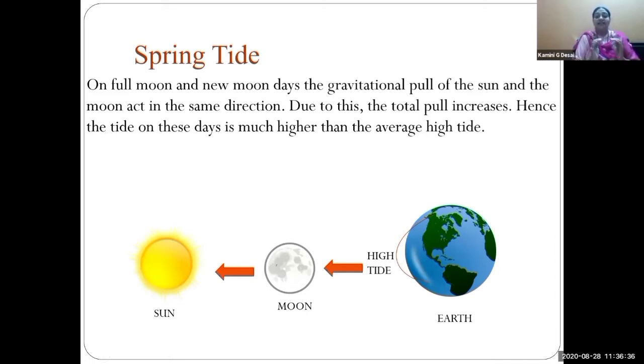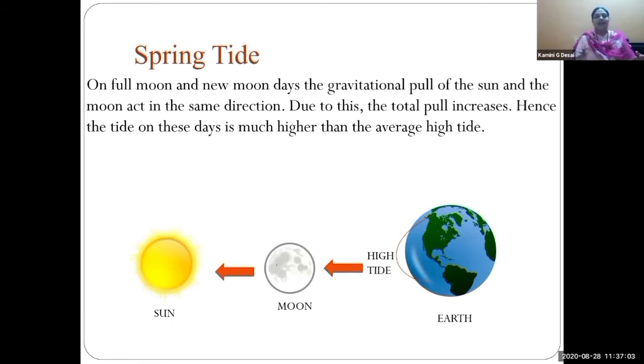Hence, the gravitational force of the moon is very high and the sun is also very high. And because of their high gravitational force, on these 2 days, the tide is much higher than the average high tide, because the total pull increases.